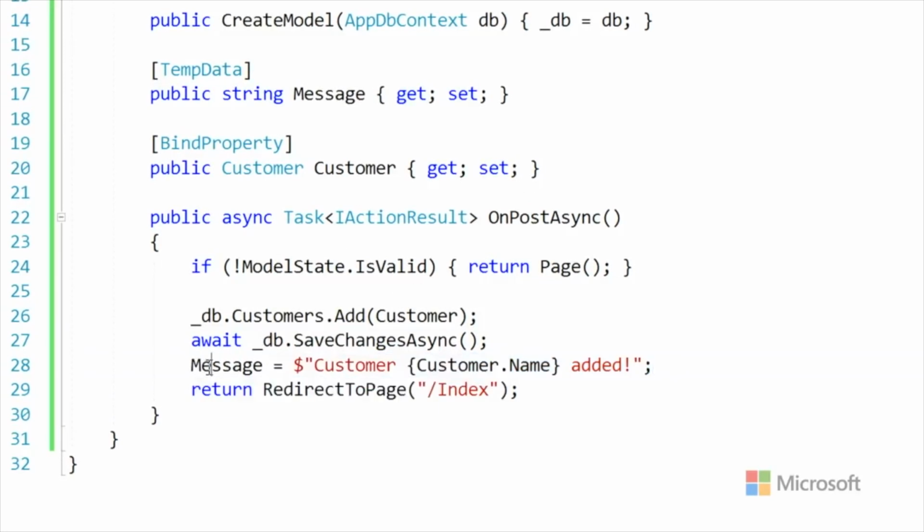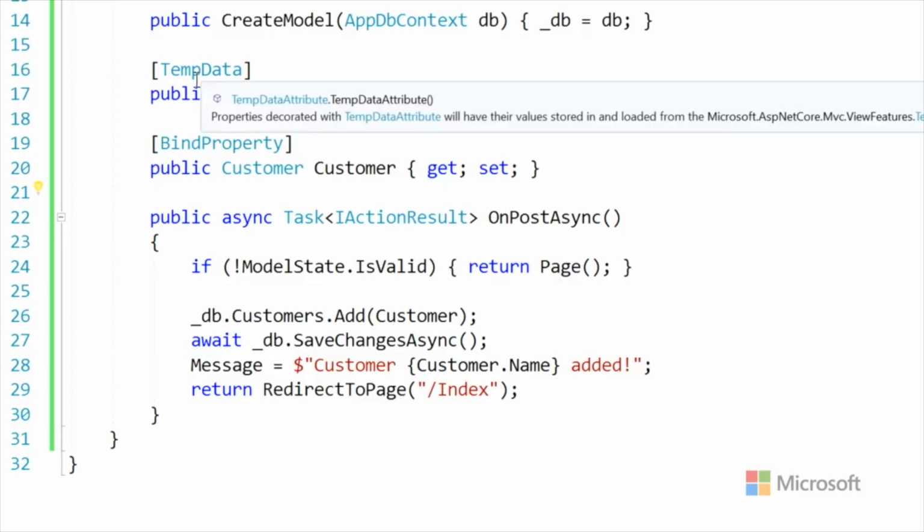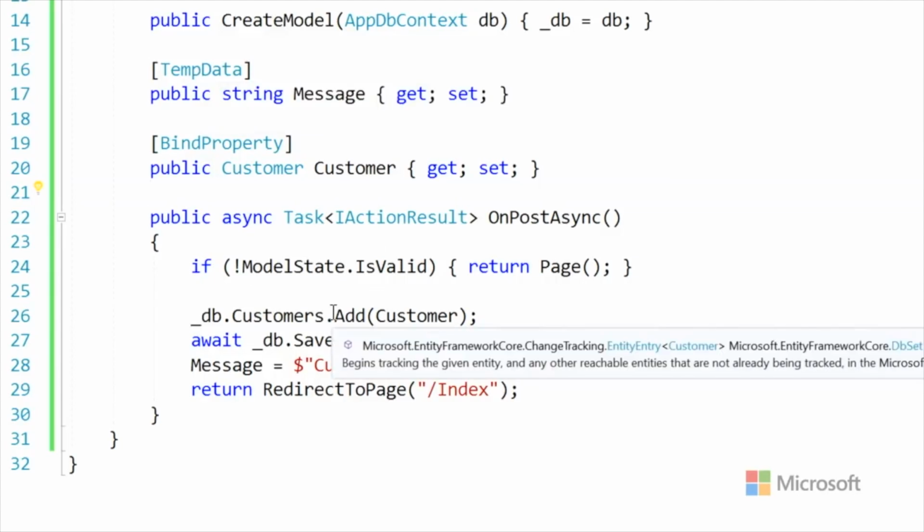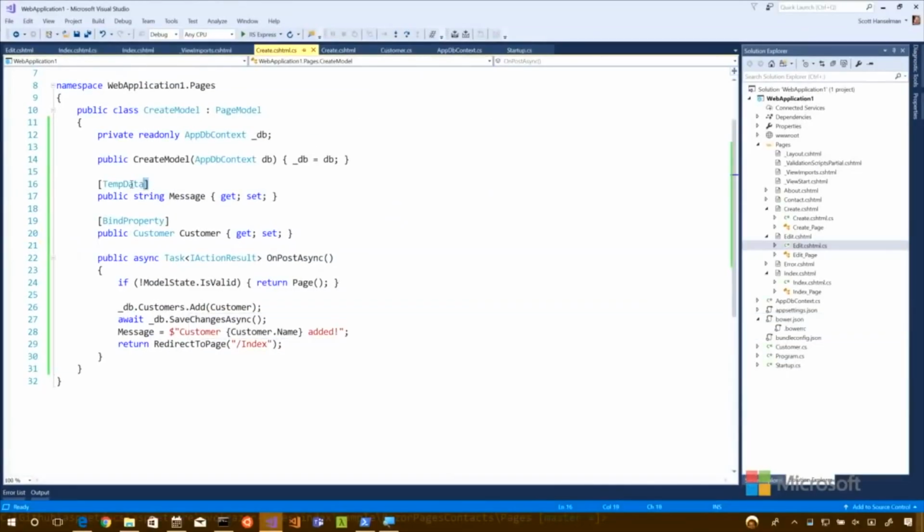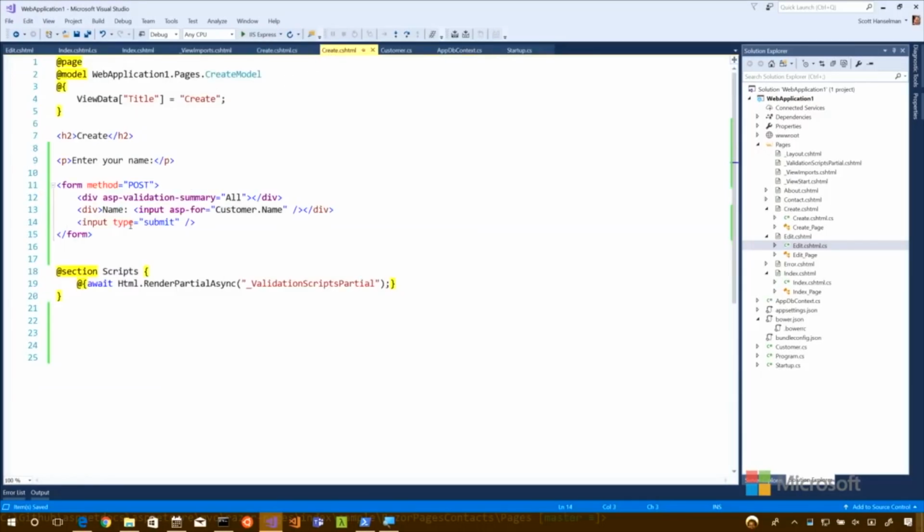And I'm squirreling it away in this message here, which is not part of the database. So by the simple fact that you had the temp data, it said you're not going into the database. Right, because I actually never picked it up and put it anywhere near the database. If I did not put temp data on it, that would never get saved and it would be null. But because it's public and it's on the page model, it's available to me elsewhere.